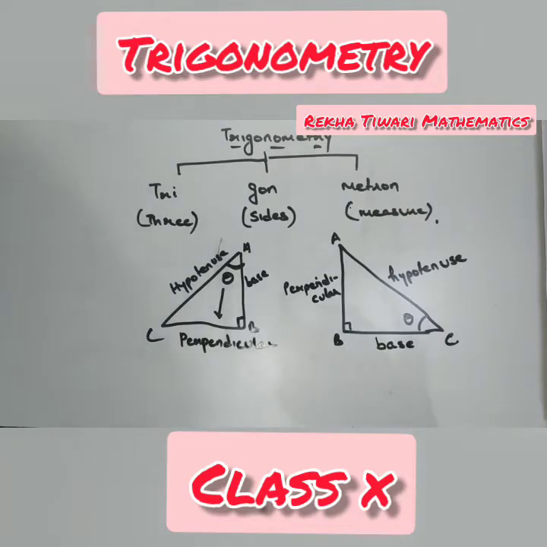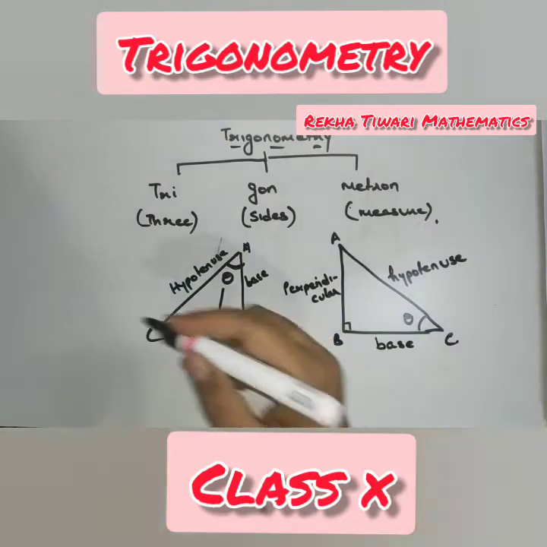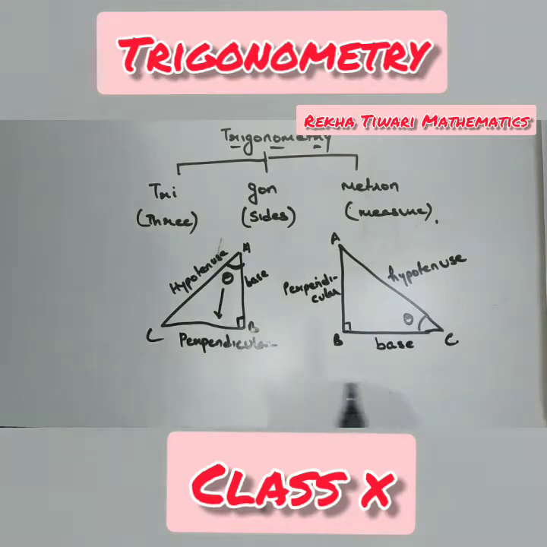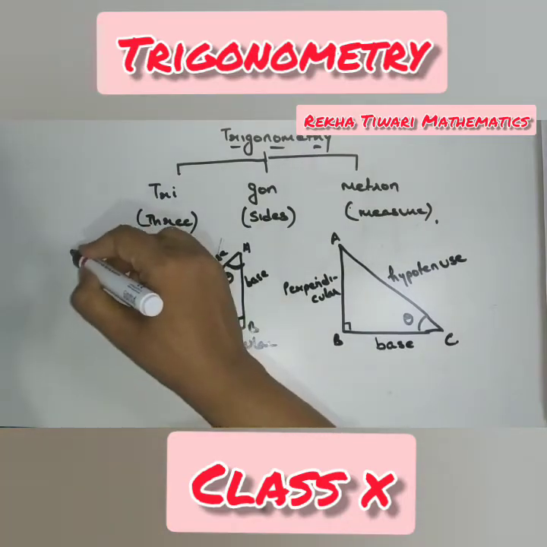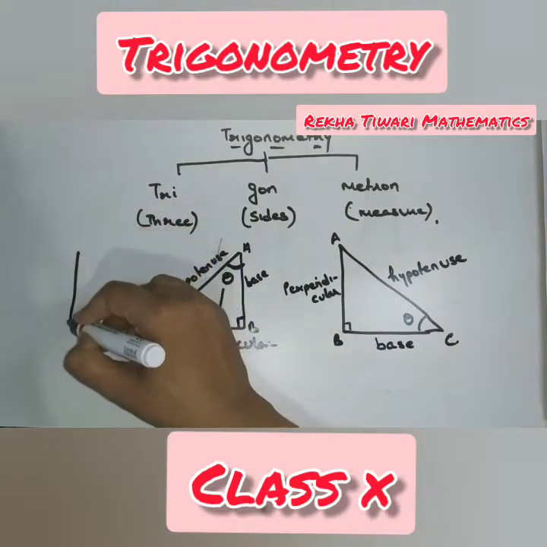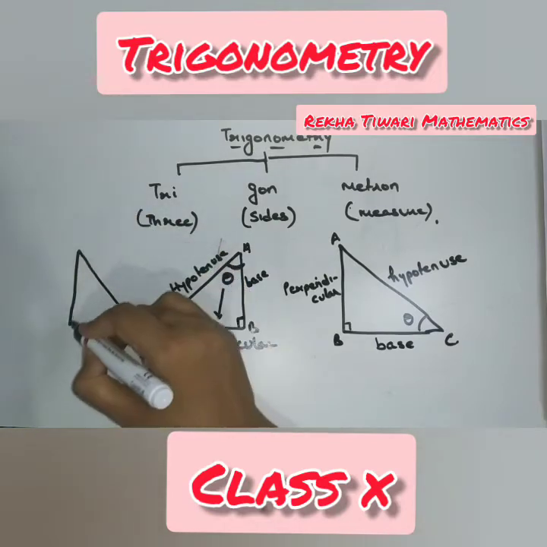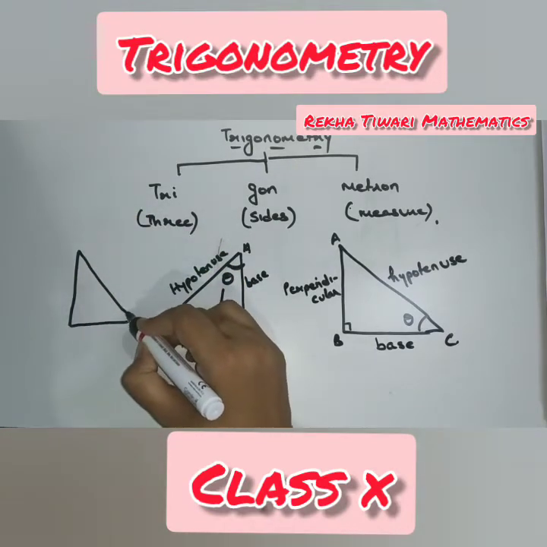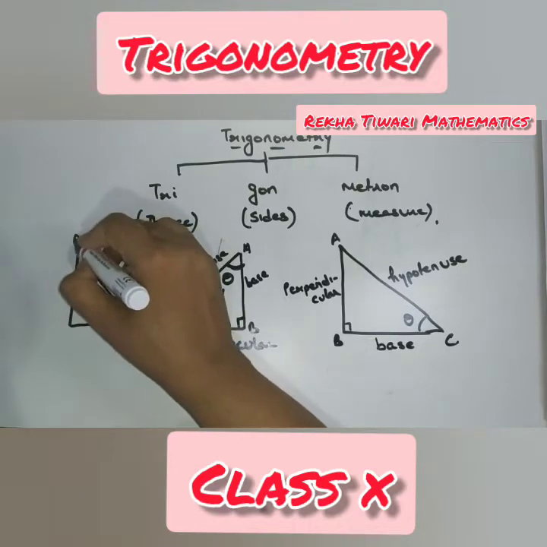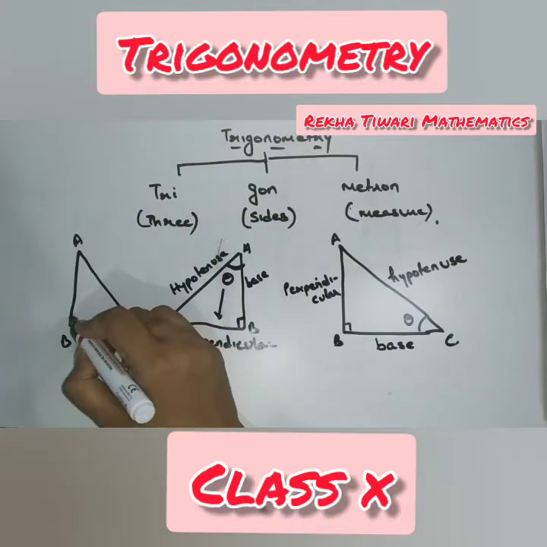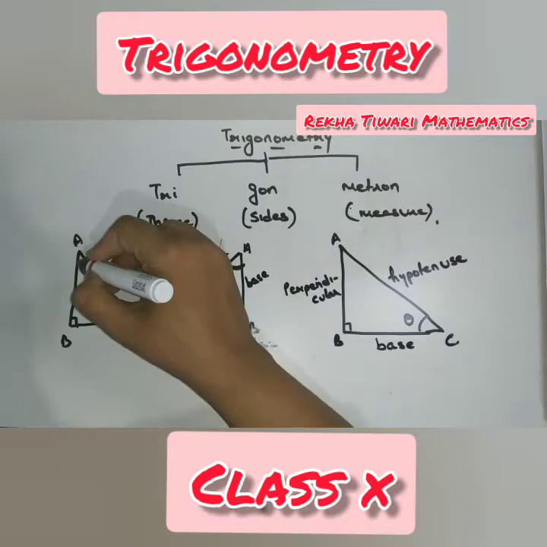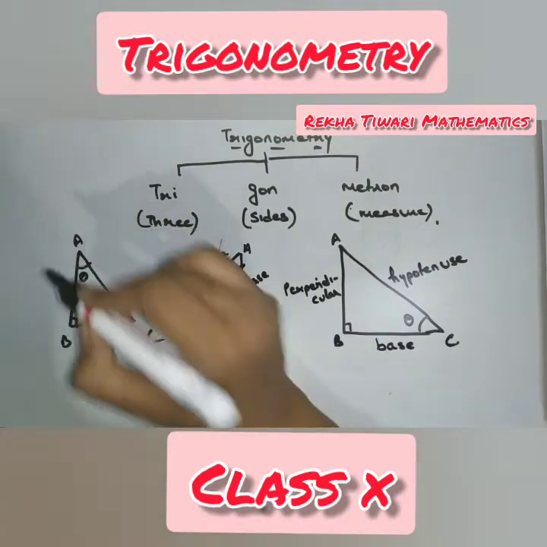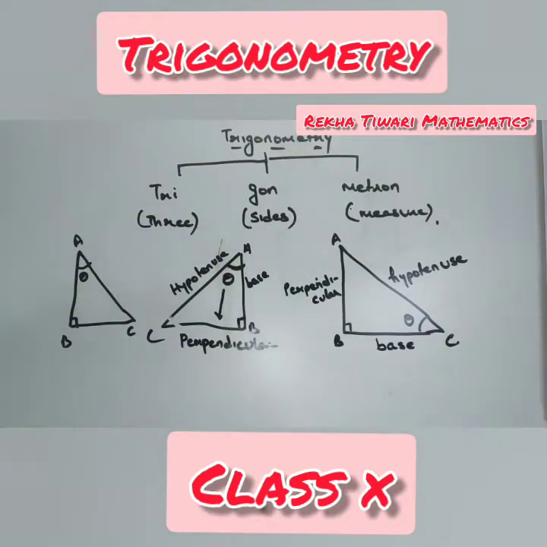Clear? Let me draw one more type of triangle now. Suppose I have drawn the triangle in this way, A, B, C, definitely this is 90 degrees. Now let us suppose the theta angle is given here.